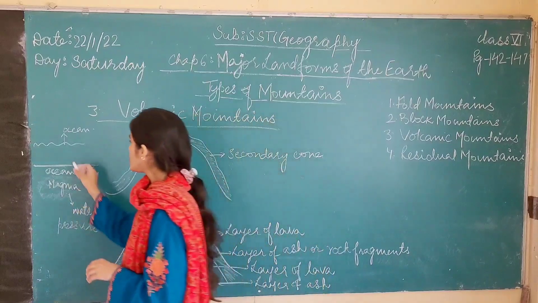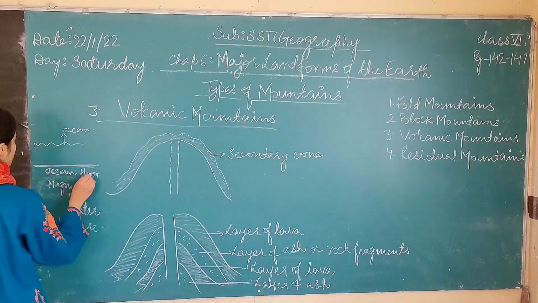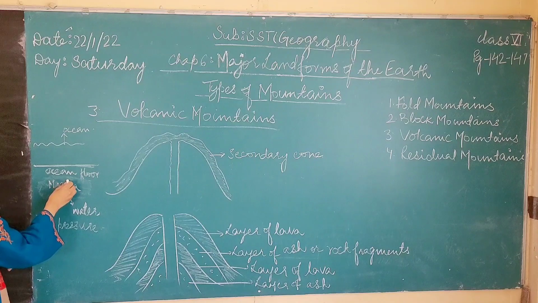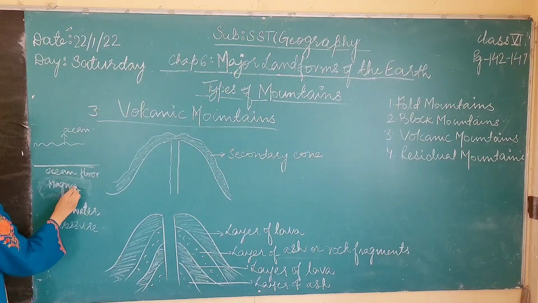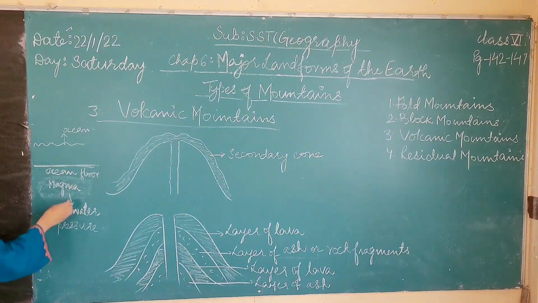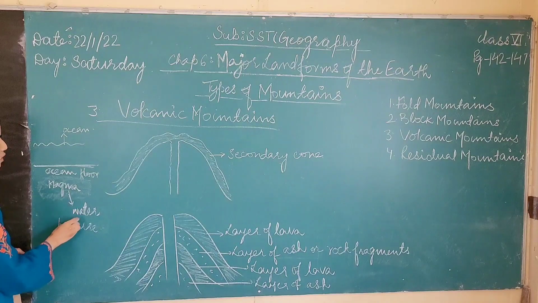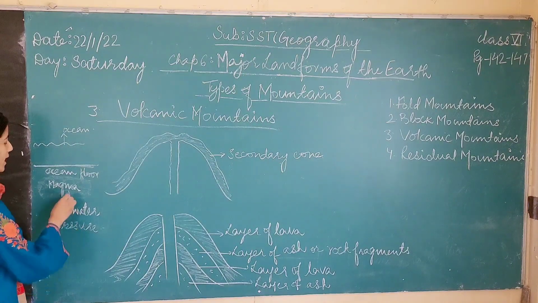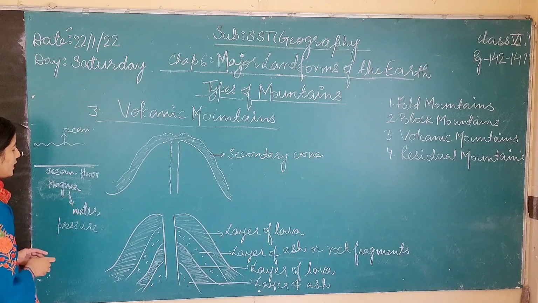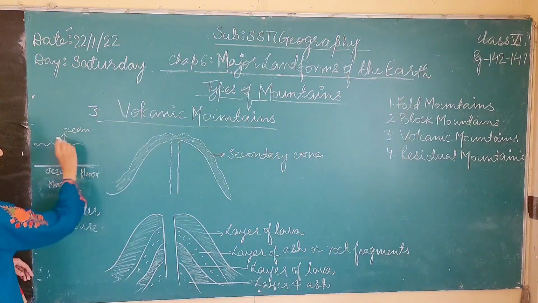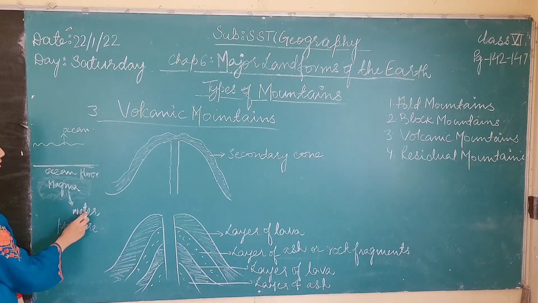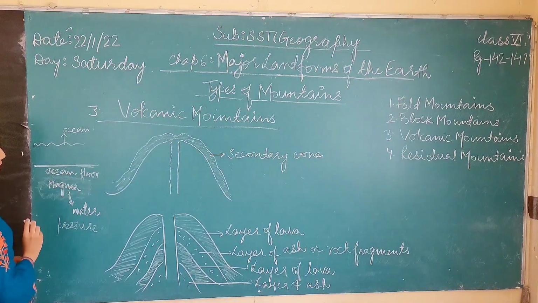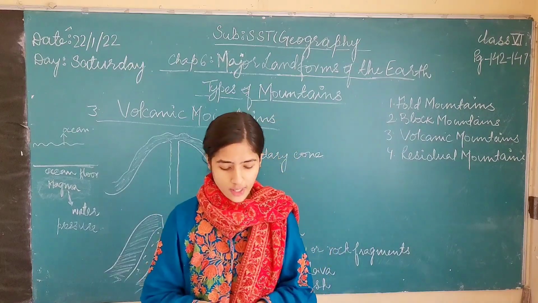Like if this is an ocean, then it also has an ocean floor at the bottom of the ocean, and deep inside the bottom of the ocean was magma, and this magma had a huge amount of water in it. This magma had large volumes of water in it, as it was present deep inside the ocean, and this water is in the form of steam.